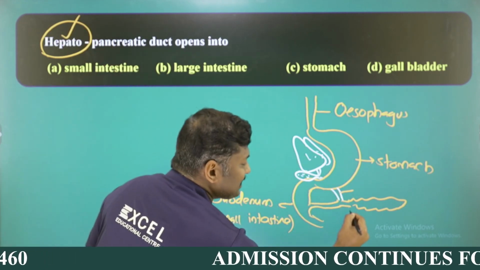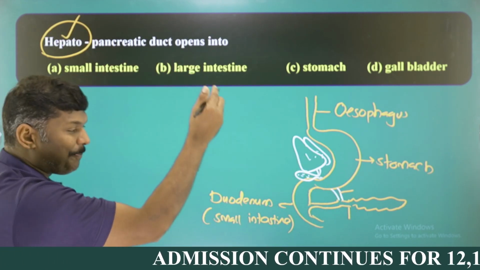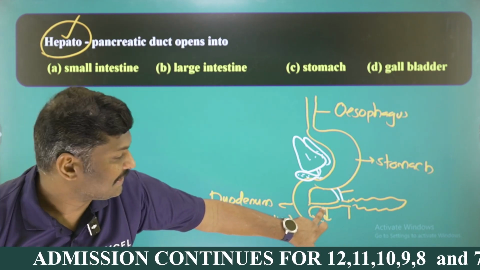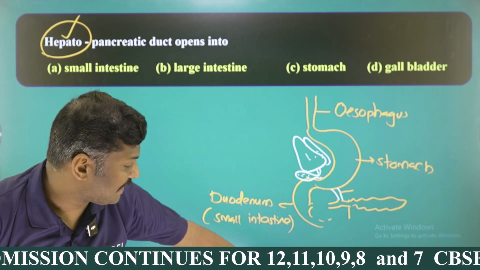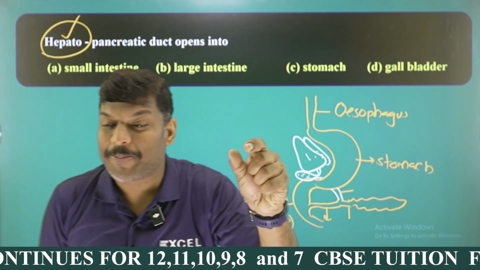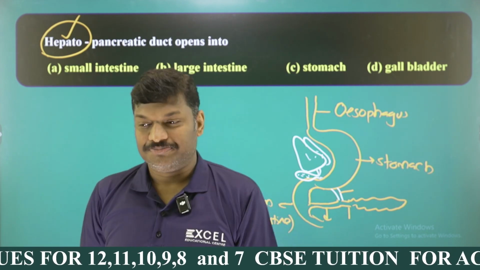And for the pancreas, the word is pancreatic. So, hepato-pancreatic duct means what? In the middle, this is the area. All of you can see that this is the area called the hepato-pancreatic duct, my student. The hepato-pancreatic duct can carry both.